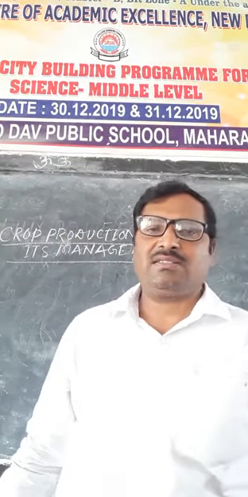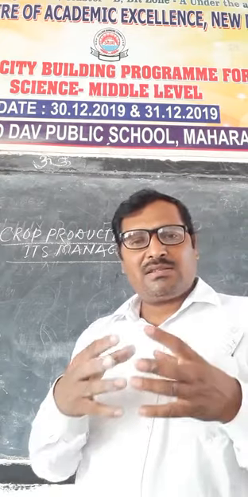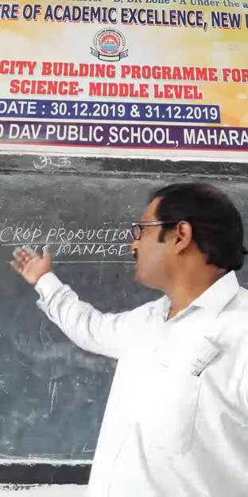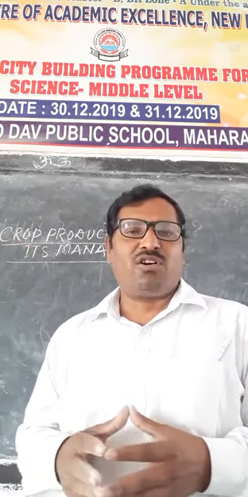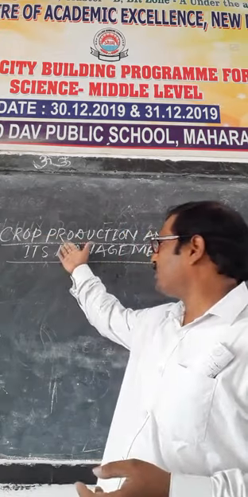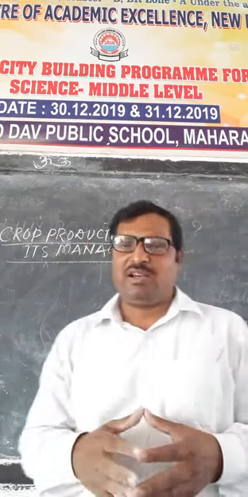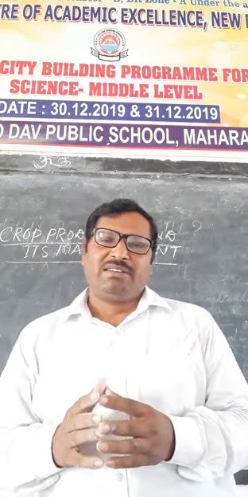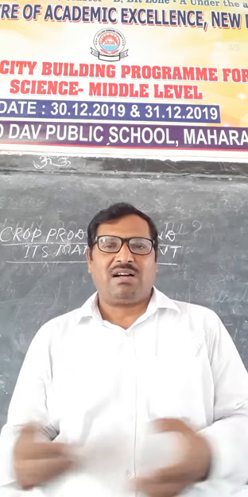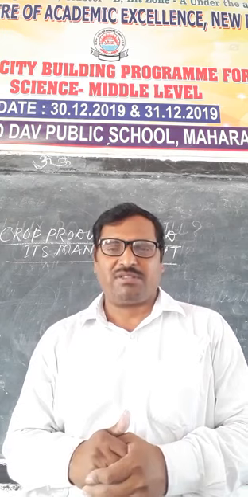In online class, in class 8th, we have one chapter. This is chapter number 9: Crop Production and Management. As we know, when one type of crop is cultivated in a field on a large scale, that is called crop production.